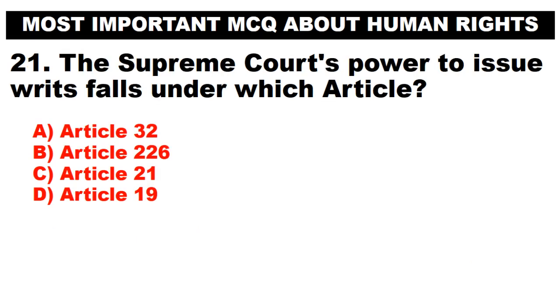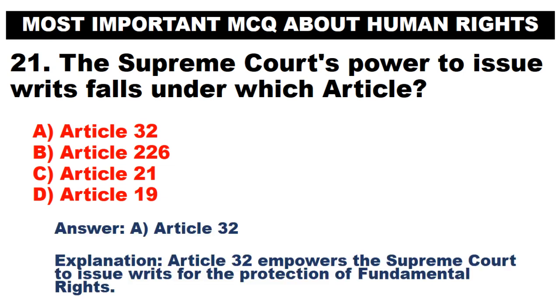21A. The Supreme Court's power to issue writs falls under which article? A. Article 32. B. Article 226. C. Article 21. D. Article 19. Answer. A. Article 32. Article 32 empowers the Supreme Court to issue writs for the protection of fundamental rights.